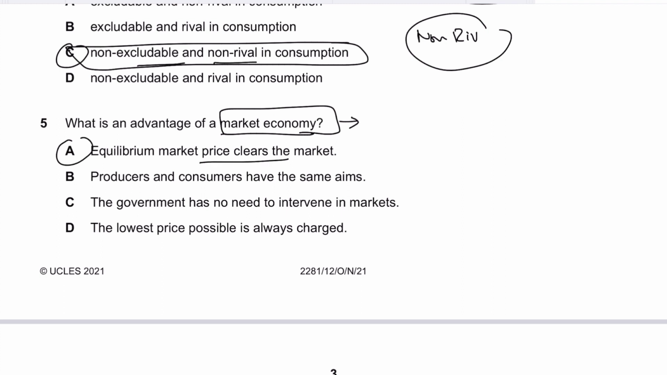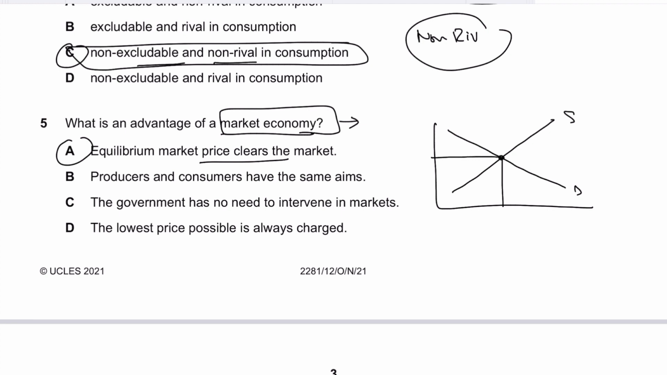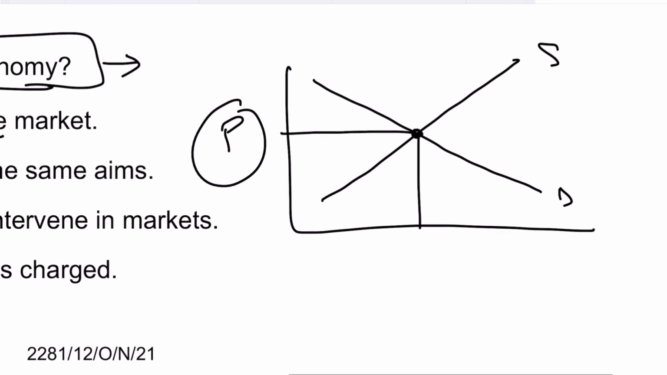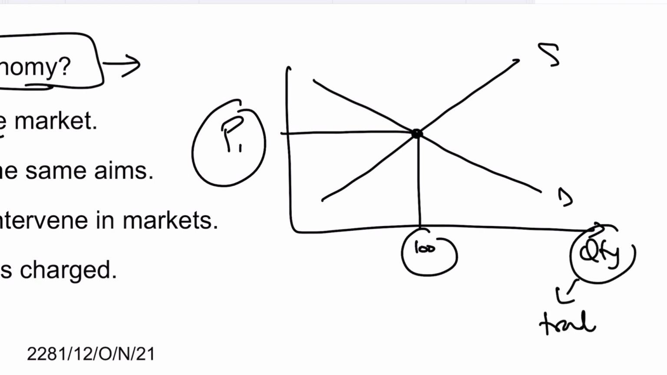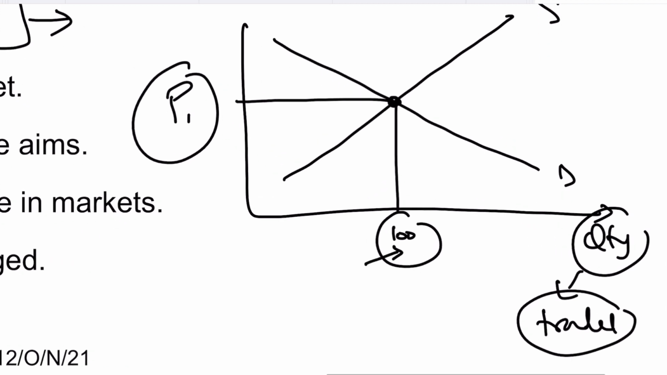Market price clears the market. Definitely we know that in a free market economy, the equilibrium price is that price which clears the market, as in whatever is demanded is supplied. So for example, at P1, let's say 100 units are being demanded and 100 units are being supplied. That is why we write quantity here, which means the quantity that is traded, and this is the equilibrium quantity. So at this point, the quantity demanded equals the quantity supplied.